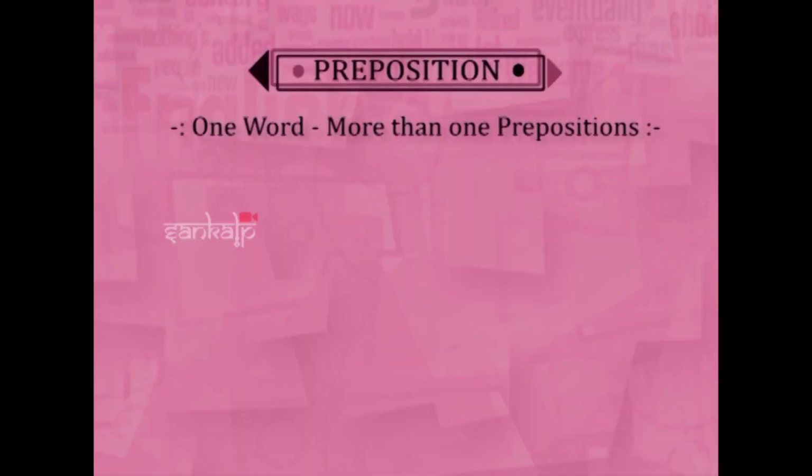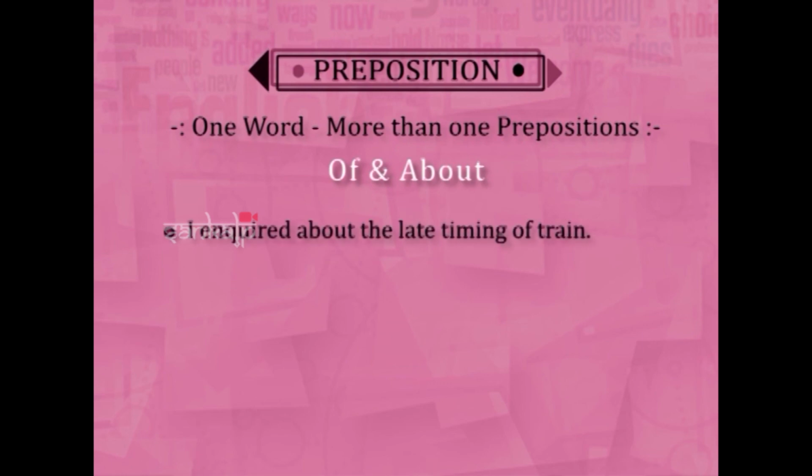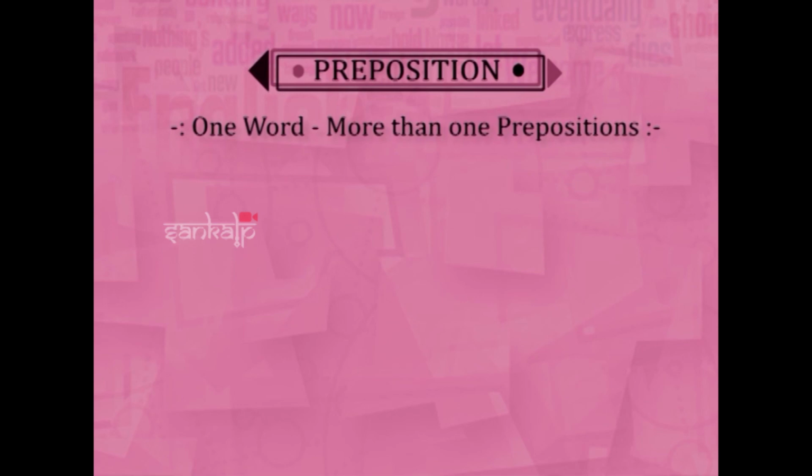Then comes of and about a thing. Like, I inquired about the late timing of the train. I inquired about, or something, anything you can say. I inquired of the prices which are going up. And another is when you want to know someone's health. It is inquire after. Okay, inquire after the health.